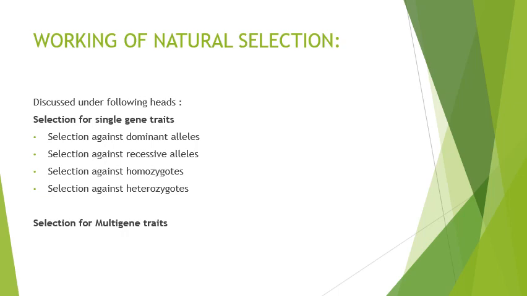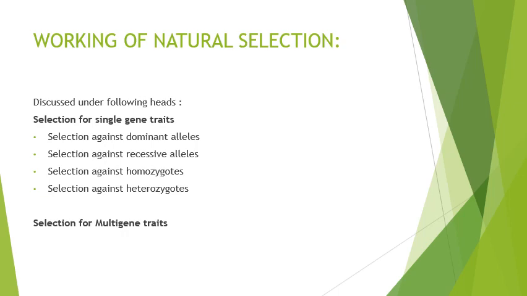Selection against dominant alleles means it is for recessive alleles. So selection against dominant genotypes leads to the elimination of dominant alleles and complete fixation of the recessive ones.